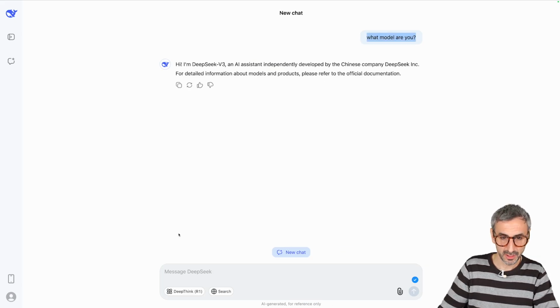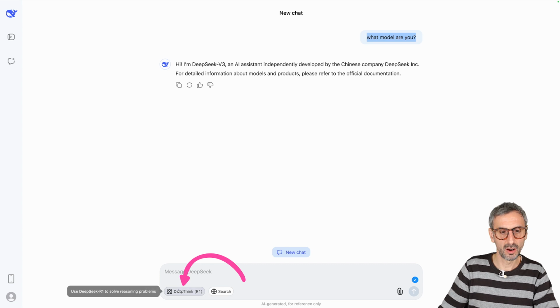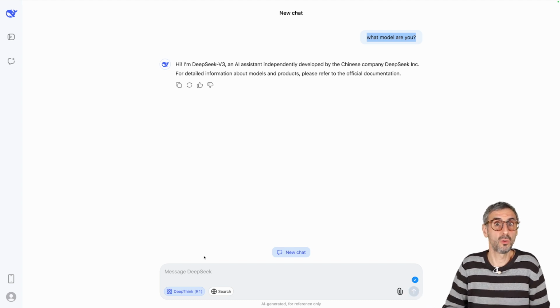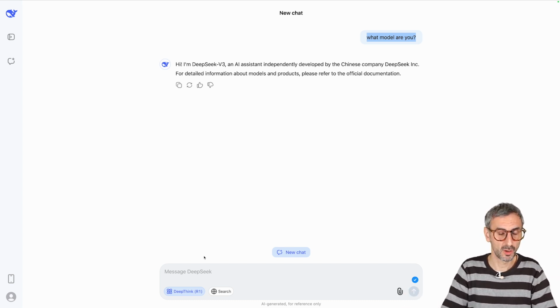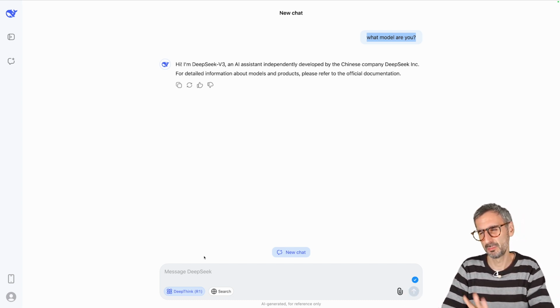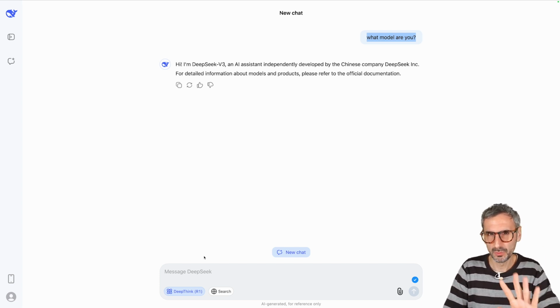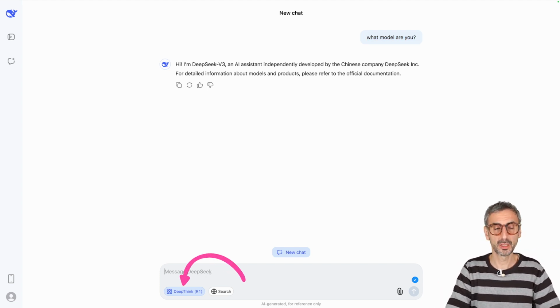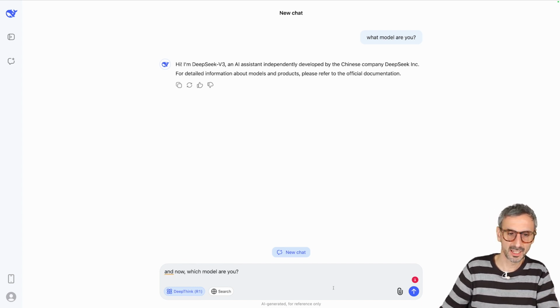So we learned something. Now I kind of want to try this R1 model, the DeepThink model right here, because that is what actually created all of that buzz on the internet a couple of weeks ago. And I'm going to get back to that buzz and explain the reasons, but from a user's perspective. So now let's ask again, click the button. And now, which model are you?